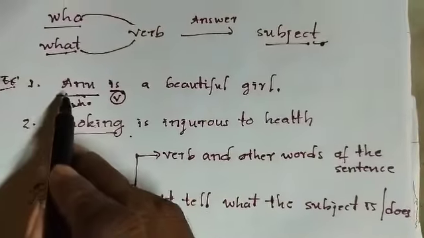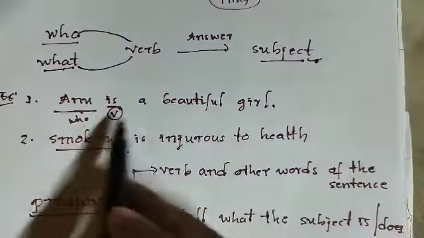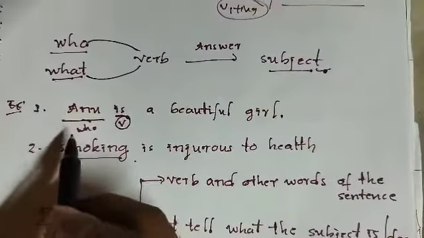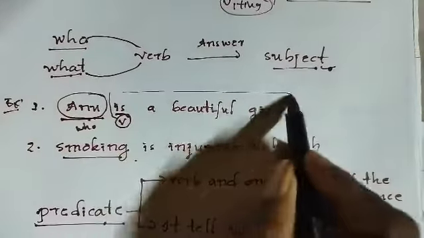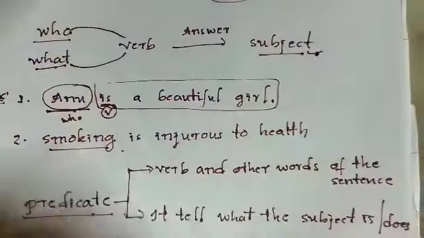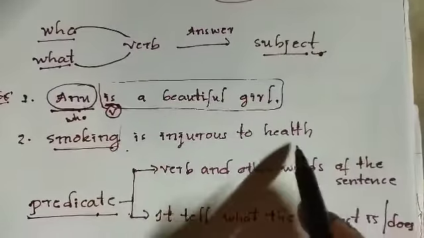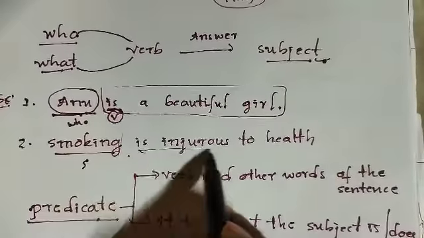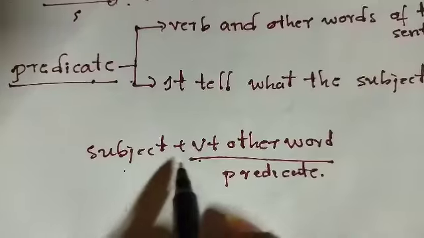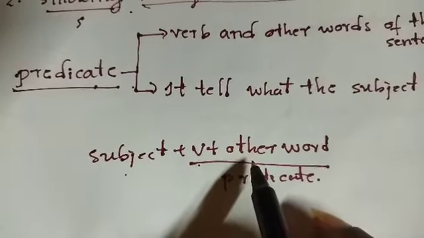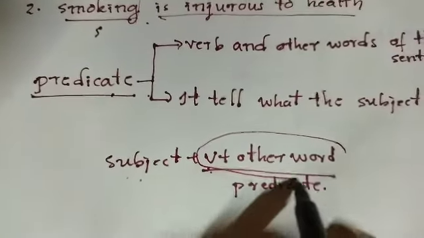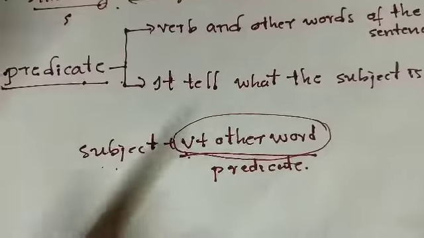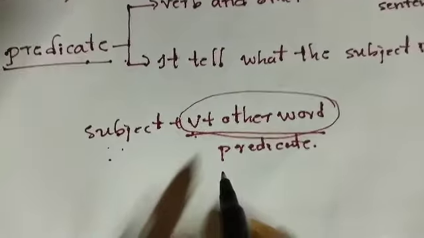In the first sentence, "Anu is a beautiful girl," the subject is Anu. Except for the subject, the remaining part comes under the predicate. In "Smoking is injurious to health," except for the subject, the remaining part comes under the predicate. So the sentence is subject plus verb plus other words; everything except the subject is the predicate.